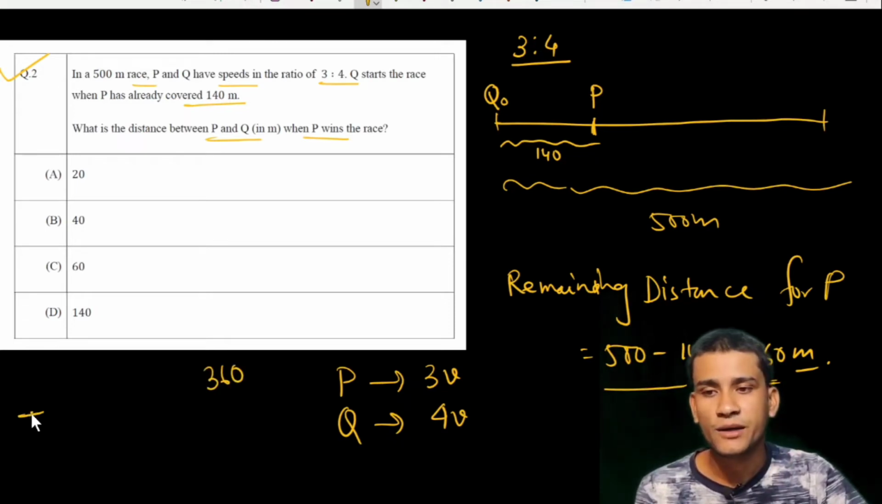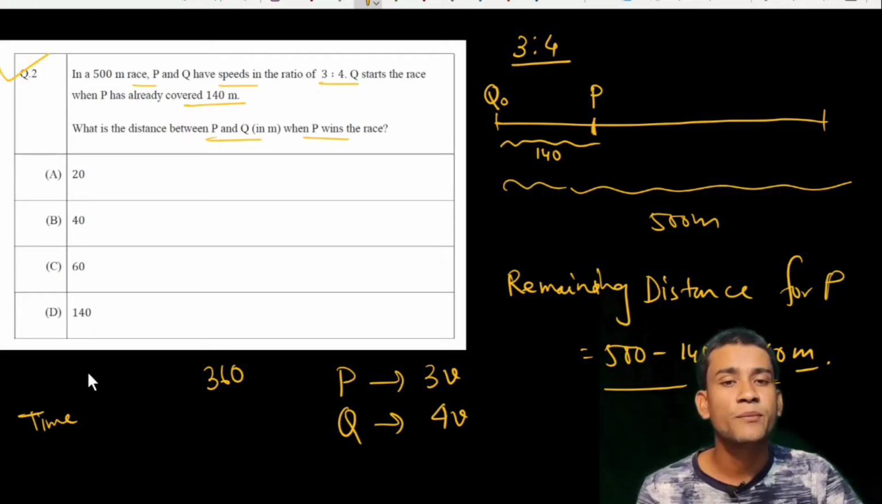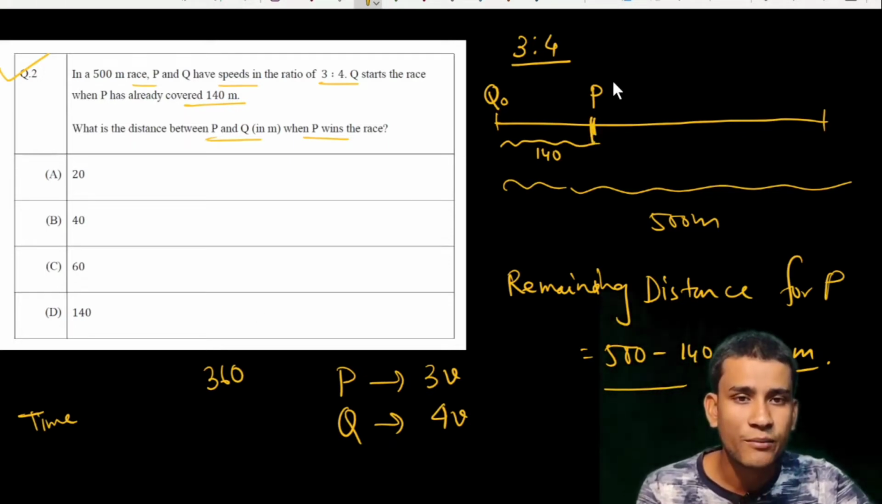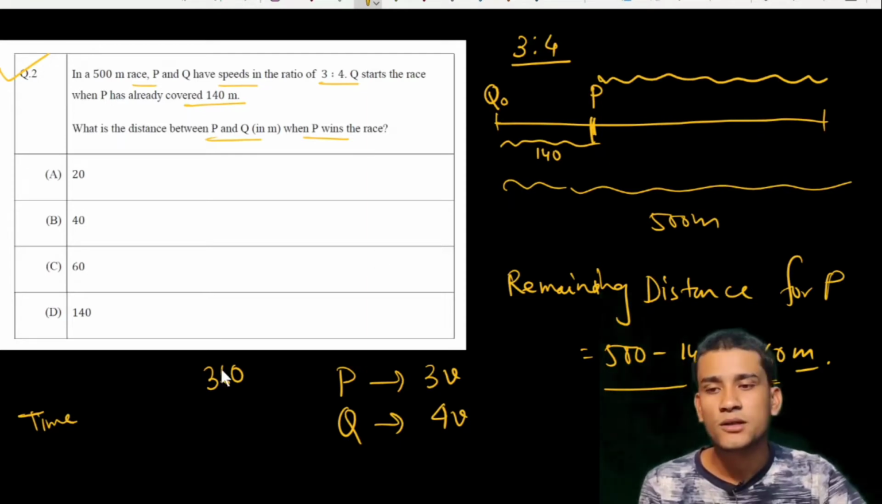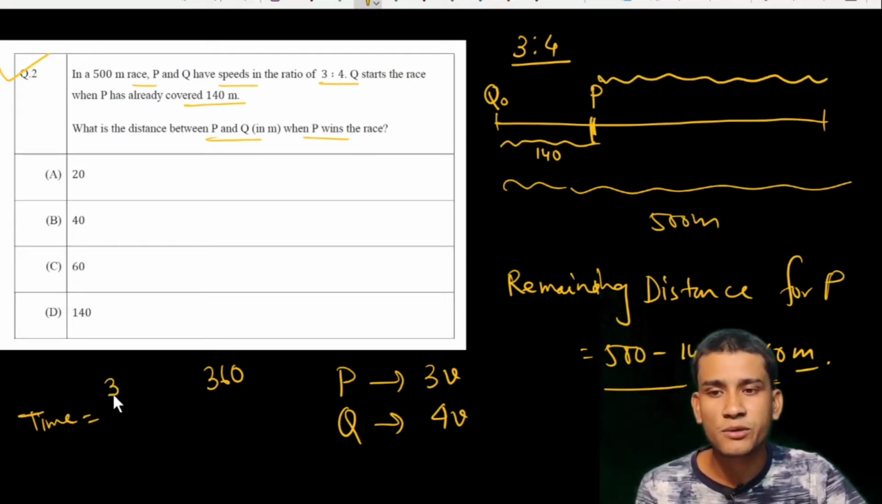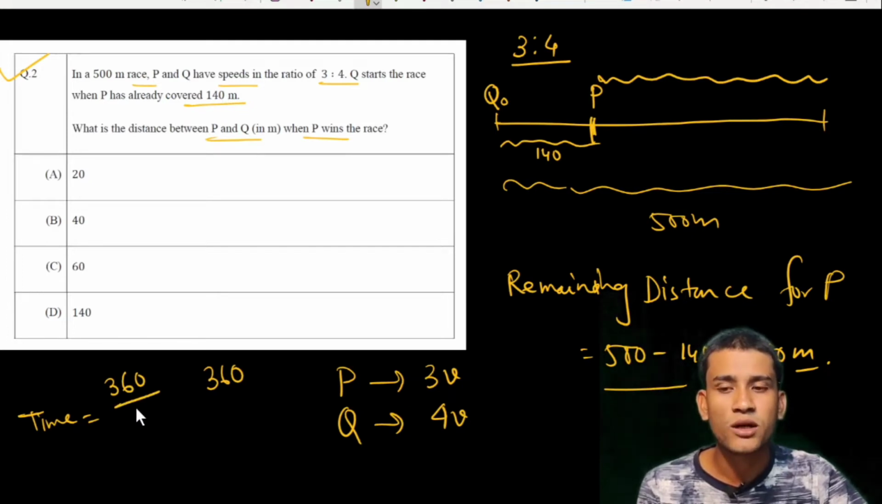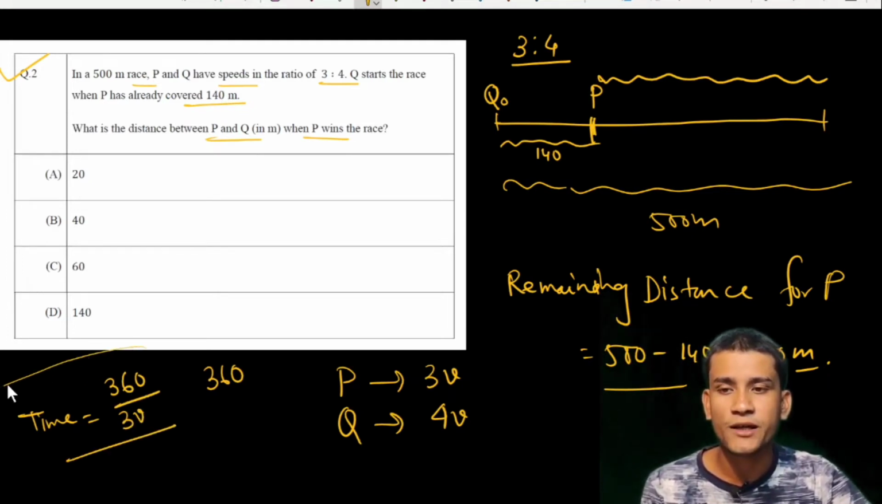Now the time taken when P arrives here. So for the time taken, we count the time of P from here to here. This time is equal to the total distance remaining, which is 360 meters, divided by his velocity, which is 3v. So this is the time taken by P.